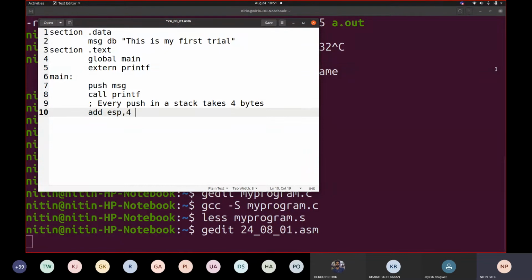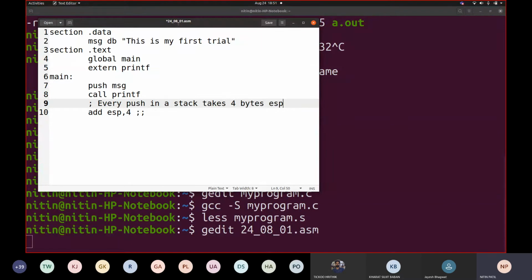Now why is this added? This 4 is meant for this 4. Every push in a stack takes 4 bytes. What happens is, ESP is one register which is called the stack pointer. Now how many registers are there? I will show you after a while.